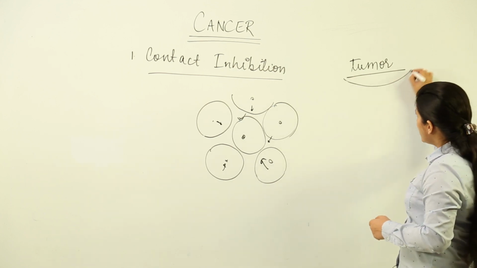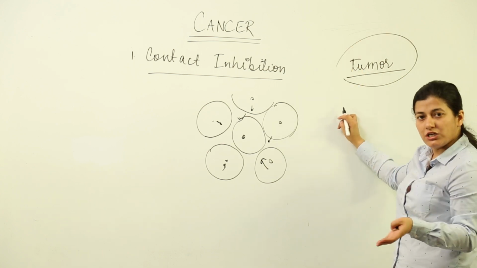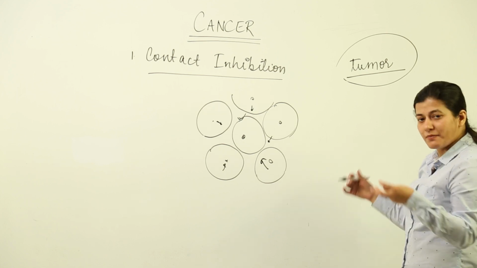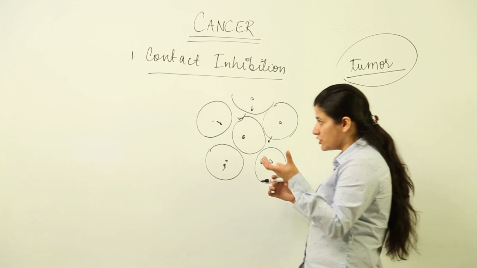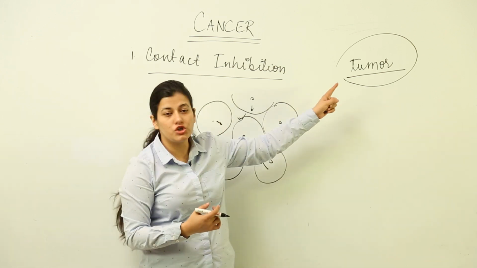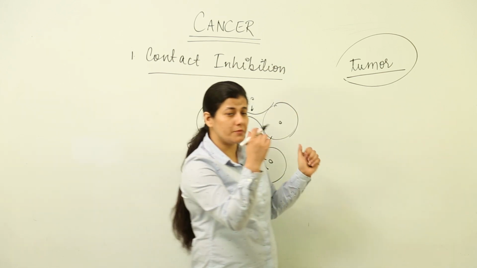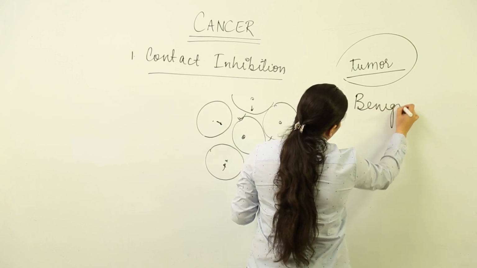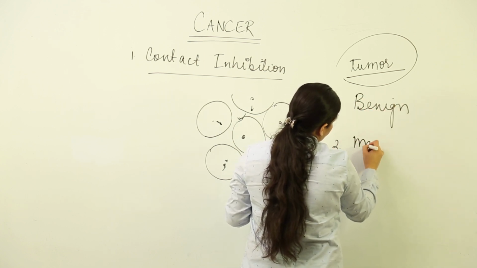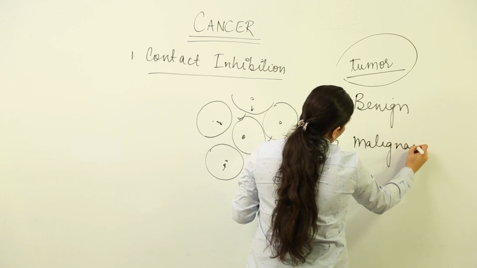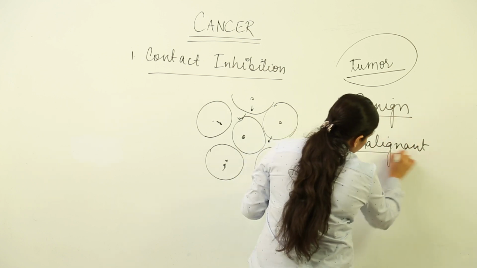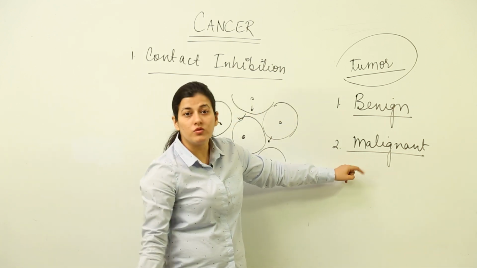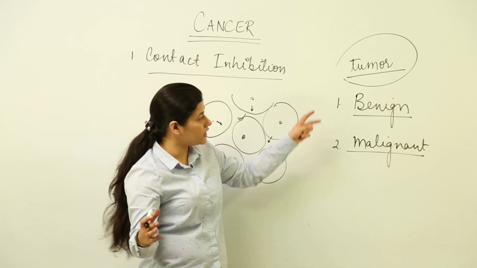As I told you, when the cell loses its ability of contact inhibition, it starts multiplying non-stop. That multiplication leads to formation of a lump of cells known as tumor. Now this tumor could be of two types. One is benign and the other is malignant. Now these are two English words. Benign is something docile which is quiet, and malignant is one who creates a lot of pandemonium, and so is the case with tumor.